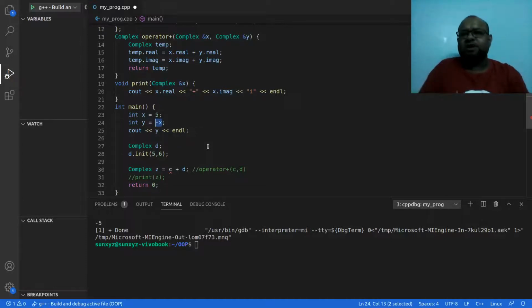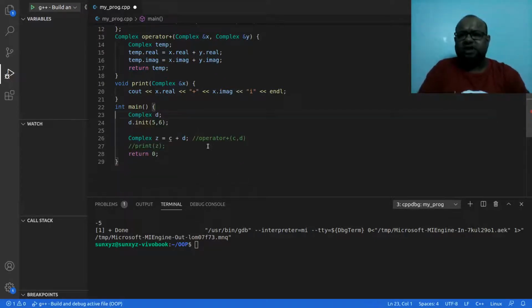A unary operator is one that works with only one object. Here I am working with only one integer. There is no z minus x or something like that. This is not subtraction. This is just changing the sign of the number. That is something that I want to do. D is my complex number.